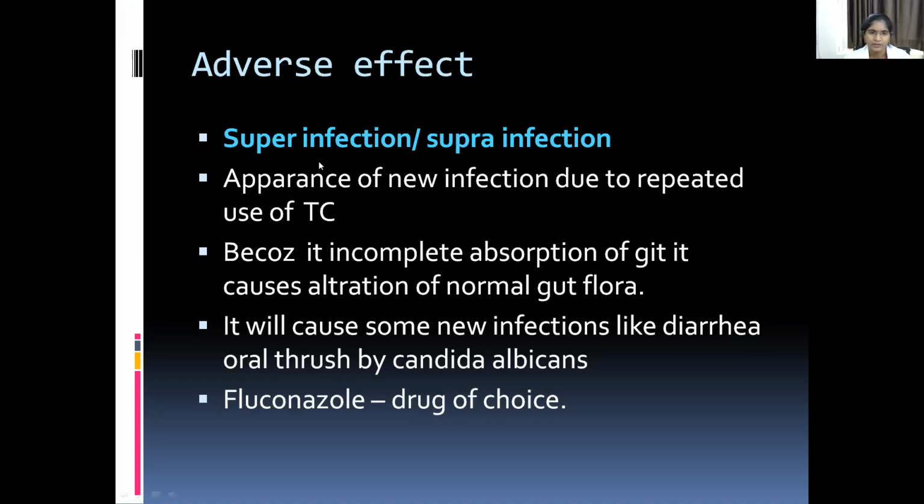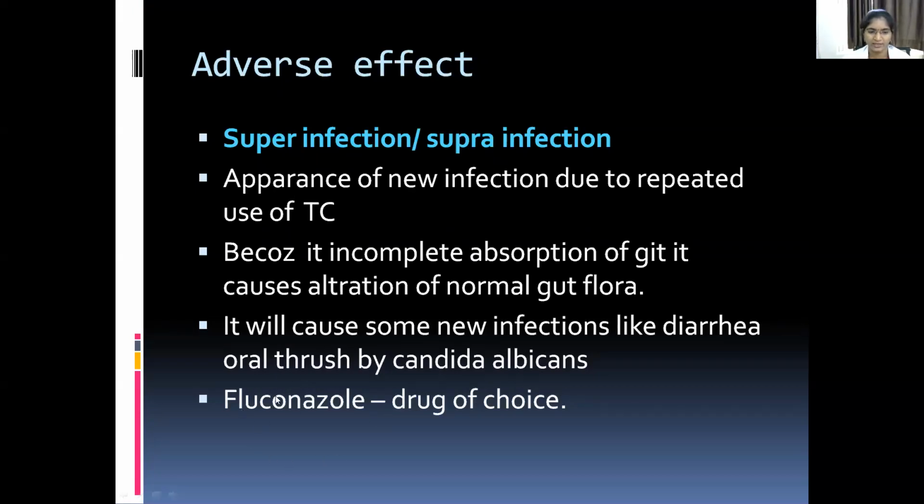Superinfection is nothing but a new infection due to repeated use of tetracyclines, because of incomplete absorption from the GIT, and it also causes alteration of the normal gut flora. It will cause some new infections like diarrhea and oral thrush by Candida albicans. For oral thrush, an antifungal drug is the drug of choice, which is caused by Candida albicans.